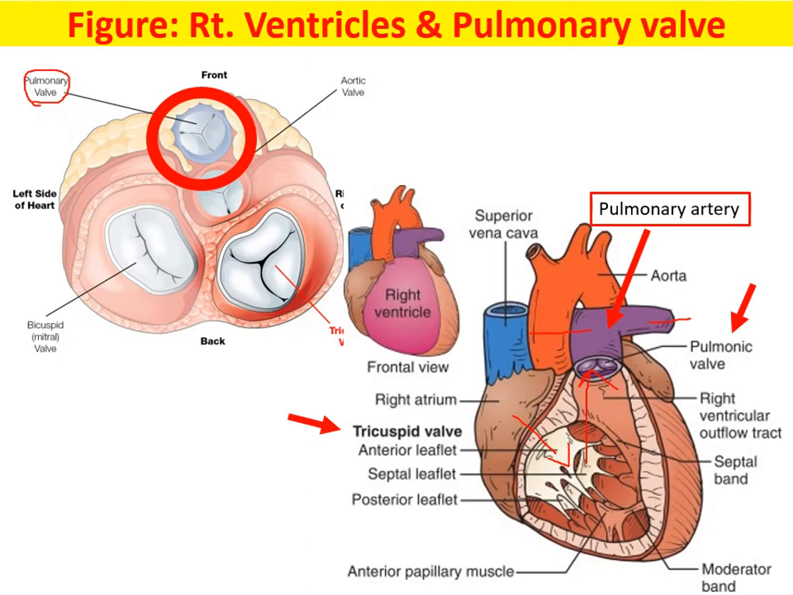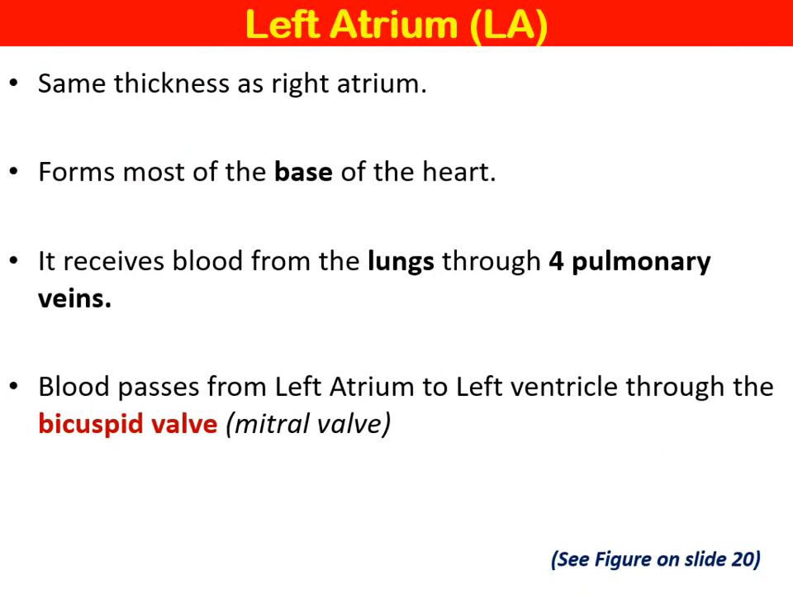Next is the left atrium. It has the same thickness as the right atrium. It forms most of the base of the heart. It receives blood from the lungs through 4 pulmonary veins. Blood passes from the left atrium to the left ventricle through the bicuspid or the mitral valve.